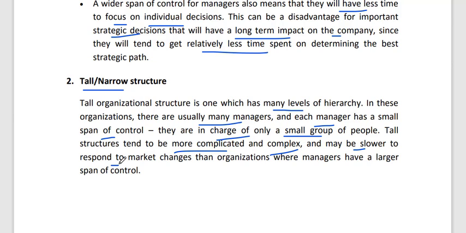Why? Because there are more layers. So decisions become late. If there are any changes, then it will be late.